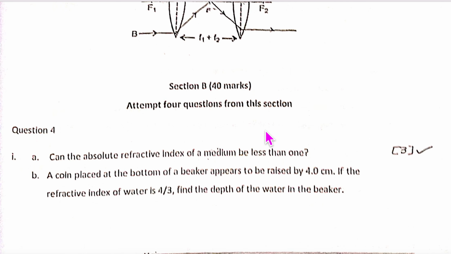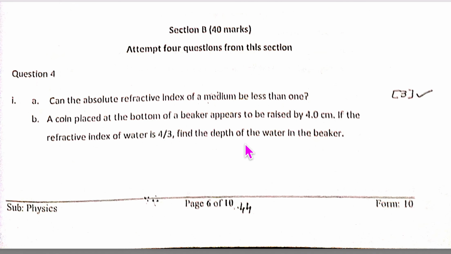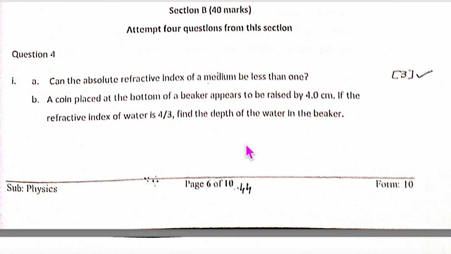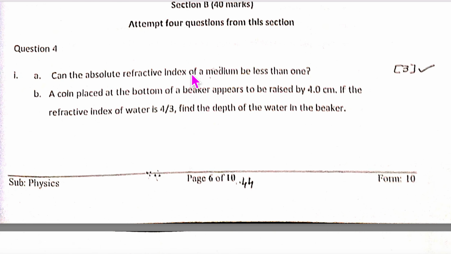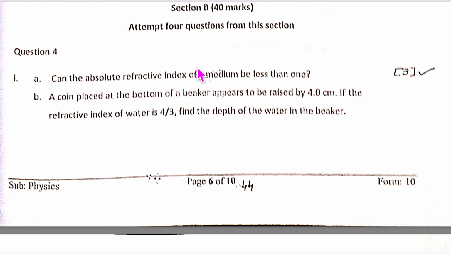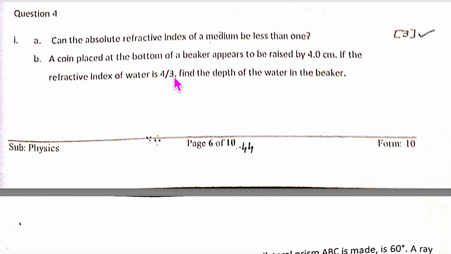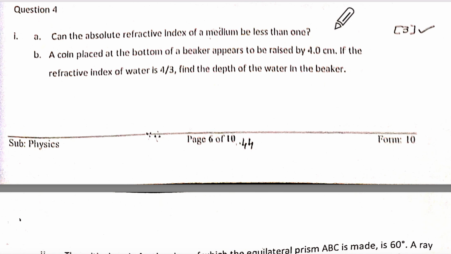How much time did we take for section A? Half an hour? Yes, ma'am. Approximately half an hour, maybe 25 minutes or 35, something like that, doesn't matter. Now section B, can we go fast? We are discussing this. Let us see how much work we can do. Here out of 4 questions we have to attempt, we are going to do all. Let us look at this.